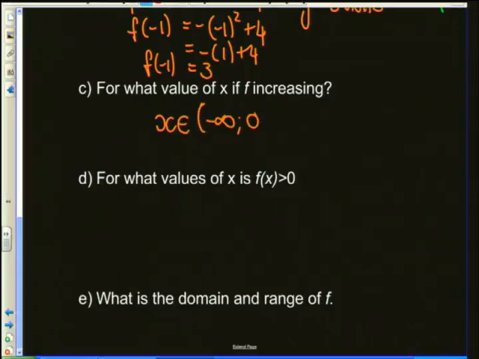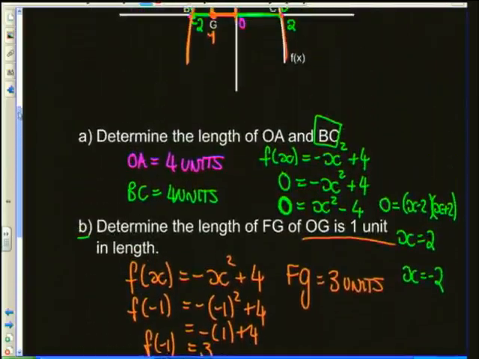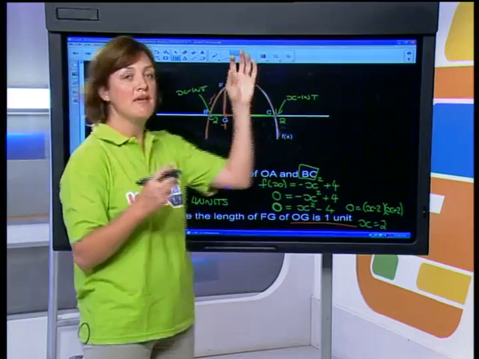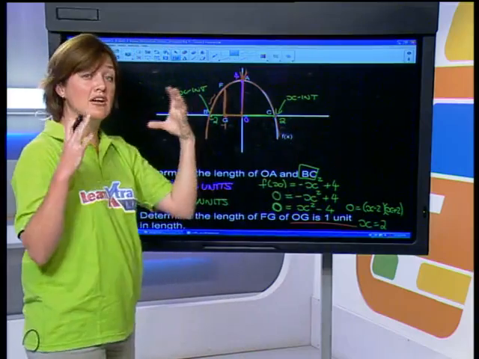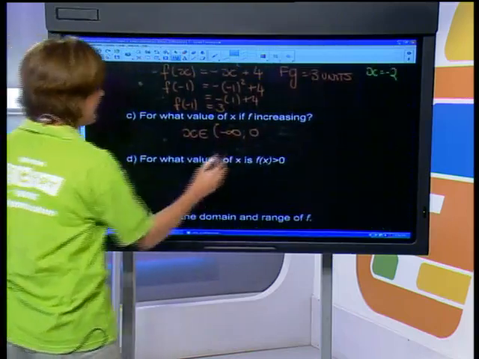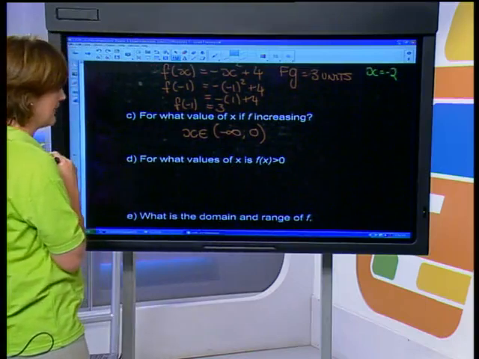and it's increasing, and what you must be careful of is that at 0, if you were to think about a ball being thrown up in the air, as the ball gets higher and higher, there's going to be a fraction of a second where that ball actually stops. And it's not increasing, it's not decreasing, it stands still for a second, and then it would decrease. So therefore, would I include naught as a value for x for which it is increasing? No, I wouldn't, because at naught, it's not doing anything. It's not going up, and it's not going down, okay? So therefore, I'm actually going to say that it's not included, which means it's a round bracket.